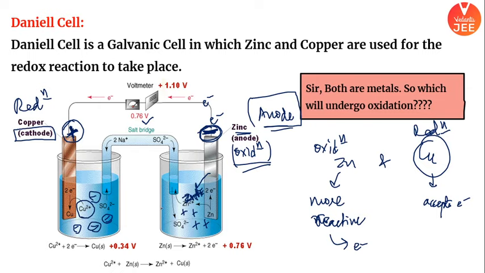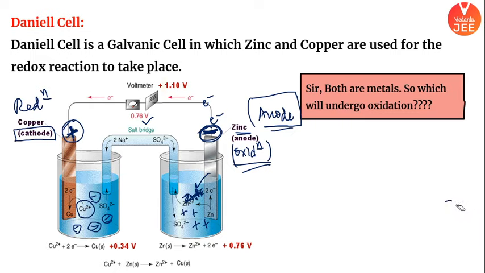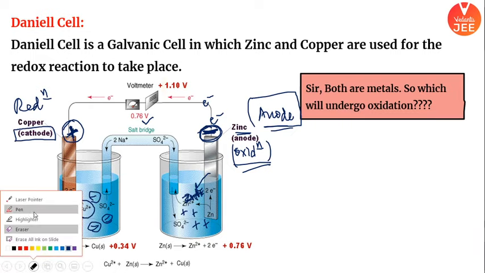So what are the points? It connects the two half cells, completes the internal circuit, maintains electrical neutrality, जो आपको बताया. Similarly, last but not least, it eliminates liquid junction potential. So चार यूज होते हैं, चारों के चारों मैंने बता दिए. एक और चीज मुझे बताओ क्विकली, you guys have to tell me in the comment box कि ये बात सही है या नहीं. You have to let me know कि हाँ सर ये बात करेक्ट थी, I understood the point. You have to let me know in the chat box, ठीक है, in the comment box of course.